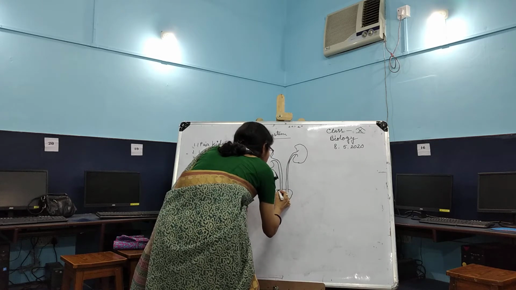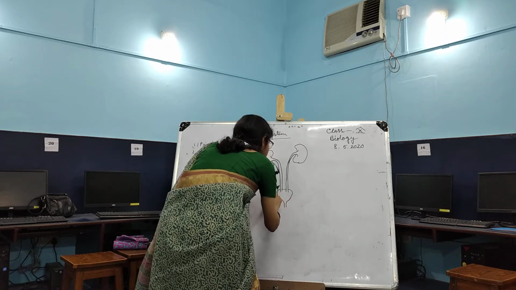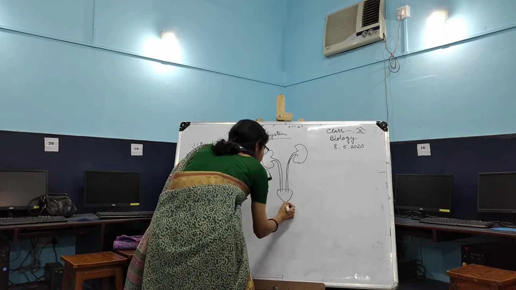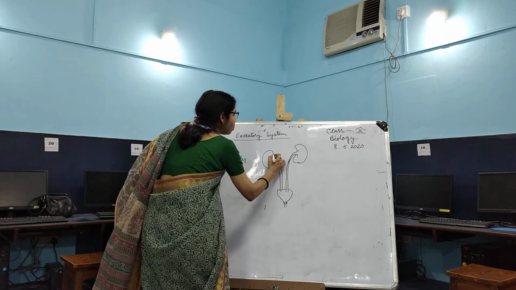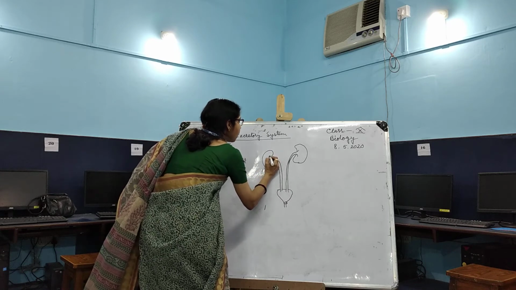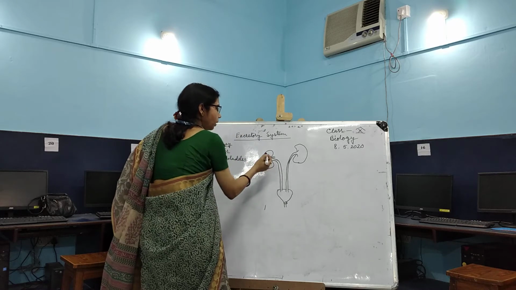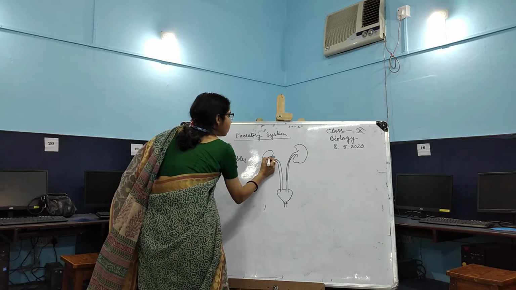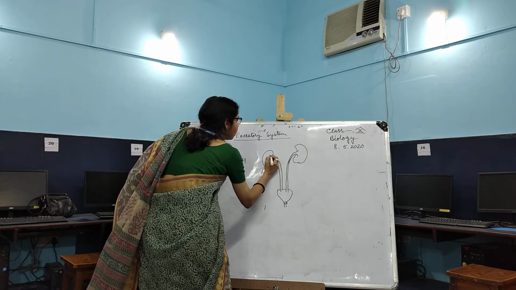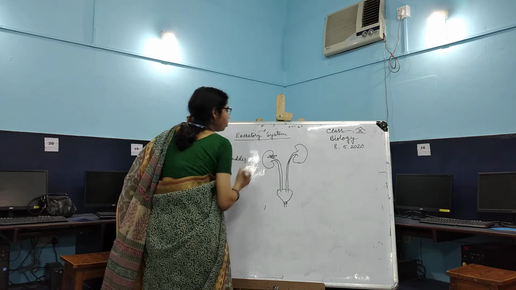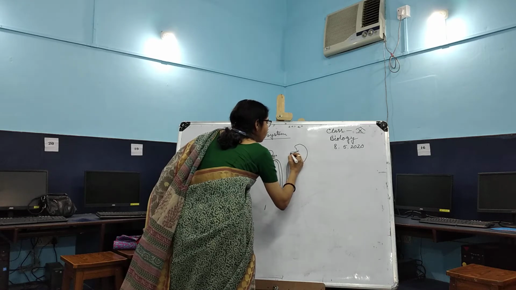Into a sac-like structure which is known as the urinary bladder. That is, they enter into the urinary bladder. Then, this is the structure, and we also get the renal artery and renal vein. How can we identify which is the renal artery? Artery means the blood vessels through which blood enters, and the vessels through which it is removed are called the renal vein. These are also processed through the concave side of the kidney.